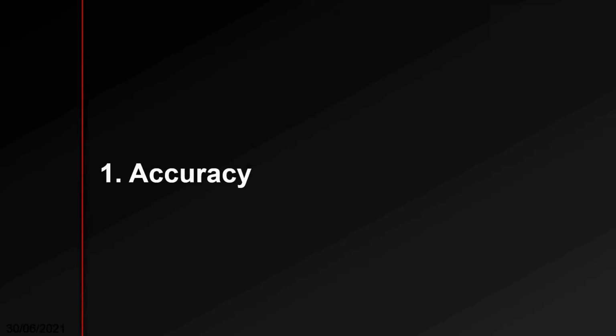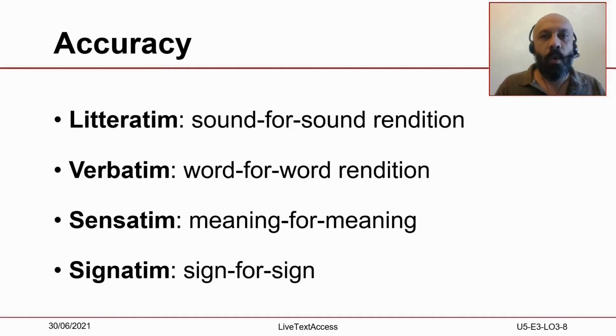Section 1. Accuracy. When dealing with quality assurance, the four main recurrent criteria mentioned are accuracy, errors, speed, and delay. When it comes to accuracy, various approaches to subtitling are mentioned, each corresponding to specific strategies to apply that may be exclusive to that approach or transversal to more than one.